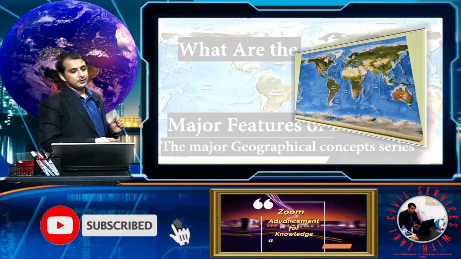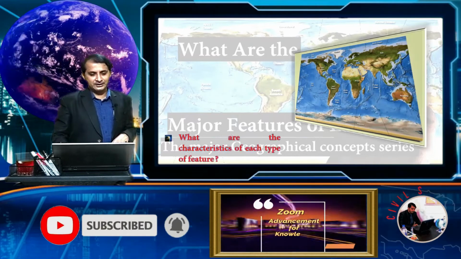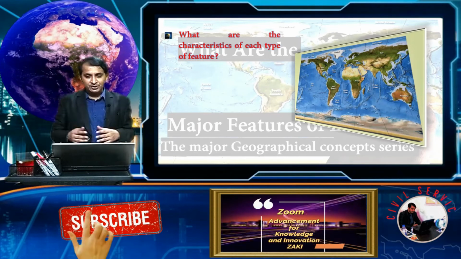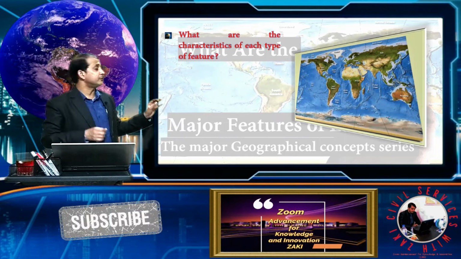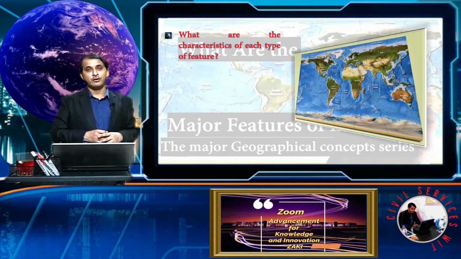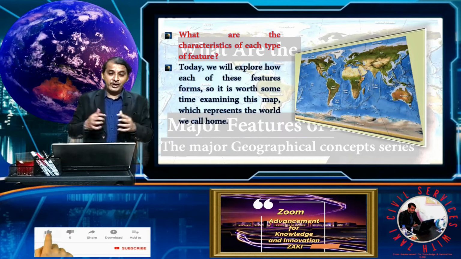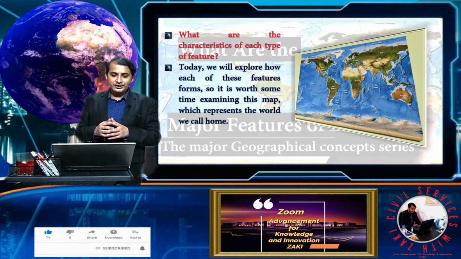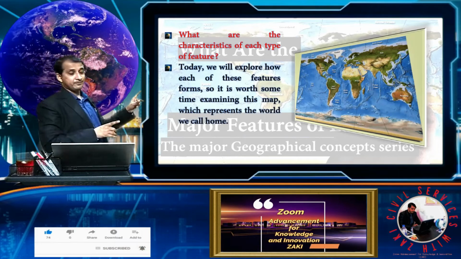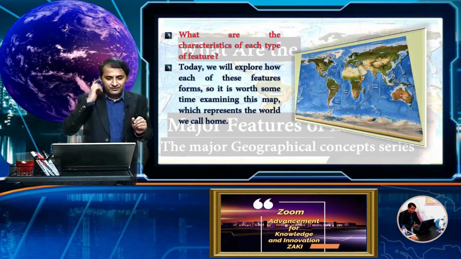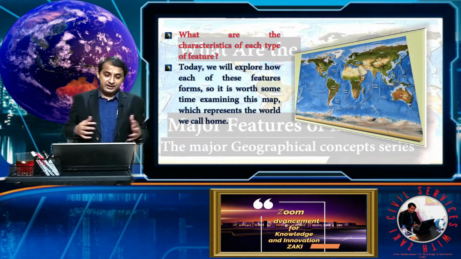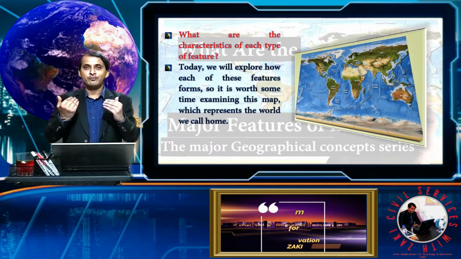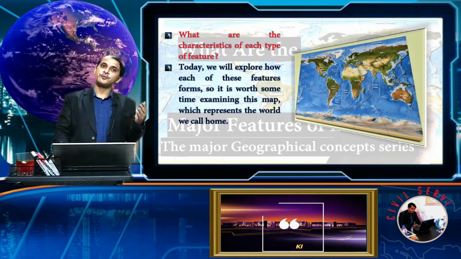This is our world map. If we see the characteristics of each type of feature, here you see the desert, some types of plateaus and all that. Today we will explore how each of these features forms. It is worth spending some time examining this map, which represents the world we call home. So it is our home, and we should know more about our home. What are the features of our home?